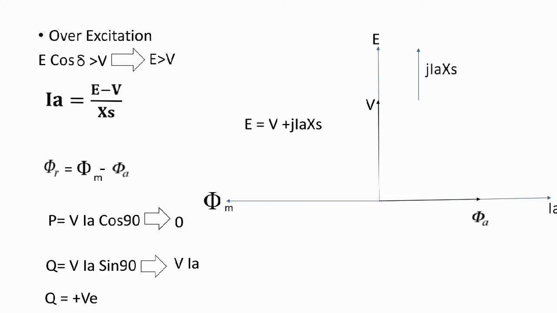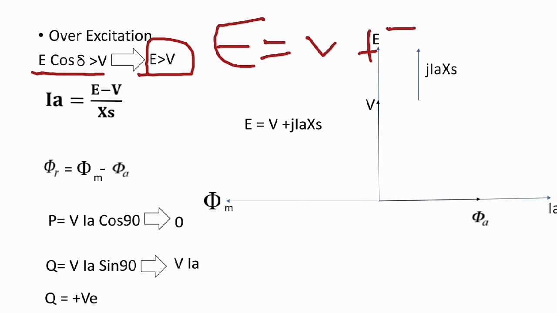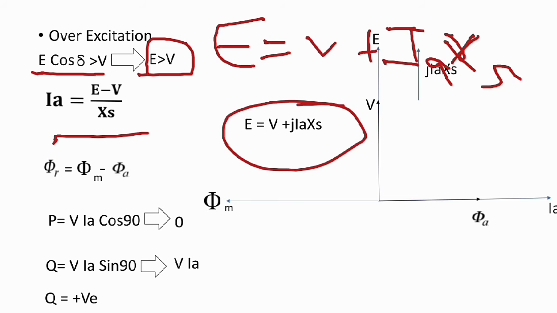In over excitation we have seen E cos delta is greater than V, or we can say E is greater than V. In my previous slide we saw E equal to V plus IA RA, sorry, IA XS. So here we get IA equal to E minus V upon XS.